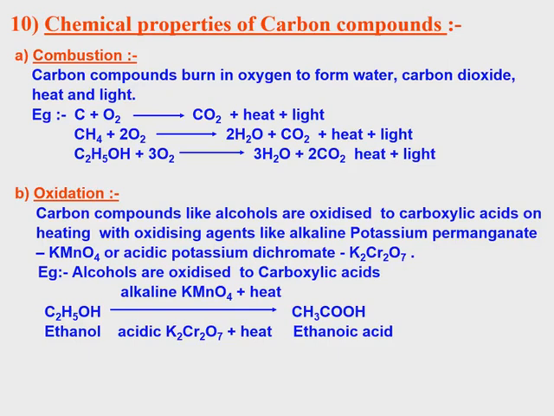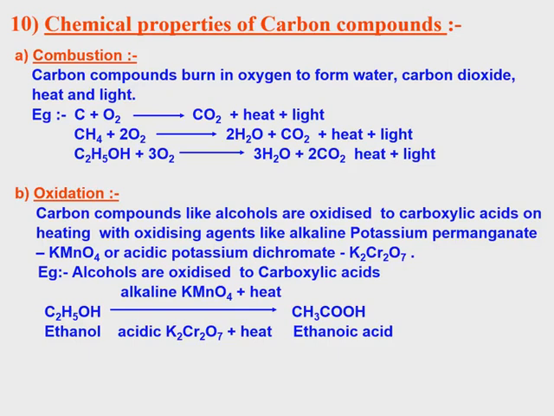Ethanol undergoes oxidation. What is happening? Acceptance or gaining of oxygen, removal of hydrogen, losing of hydrogen, losing of electron. Gaining of oxygen is called oxidation.